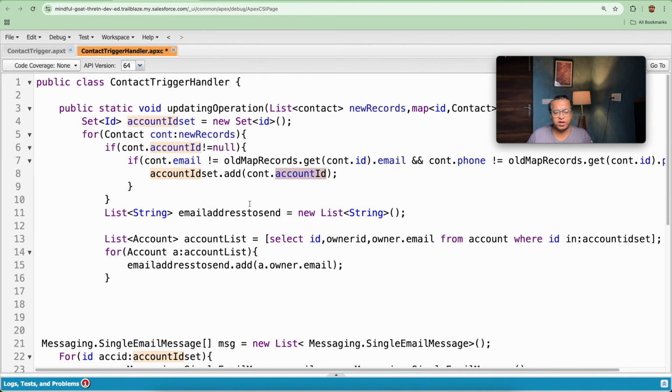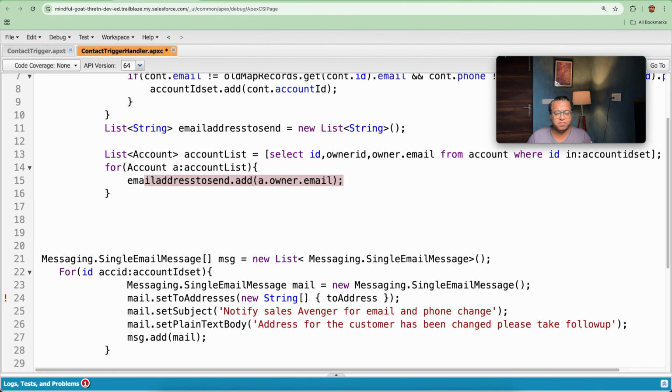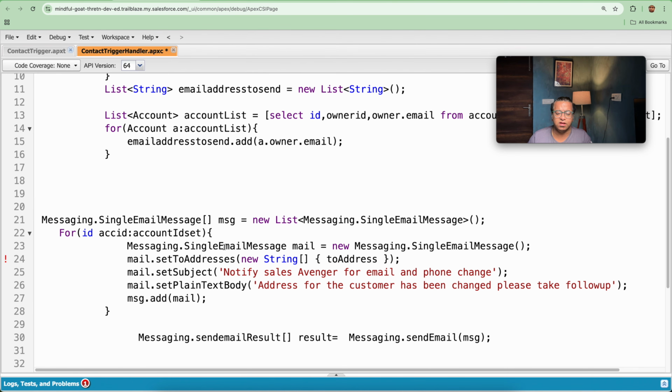After storing the account id, we need an email address of the owner of an account. So in order to get the email address of the account owner, we queried on account so that we get an email for this, and further we store these emails in this, and further we use a messaging single email message service in order to send an email. So what we have done here, we have picked the standard code from the net, and we are using the template.